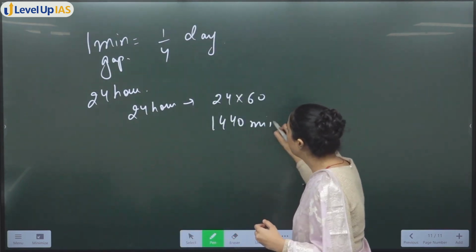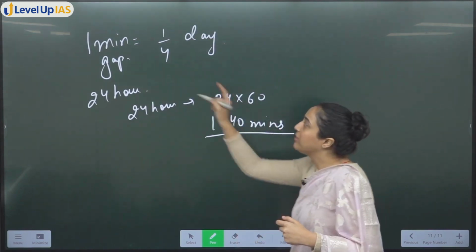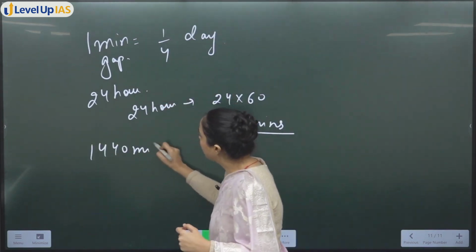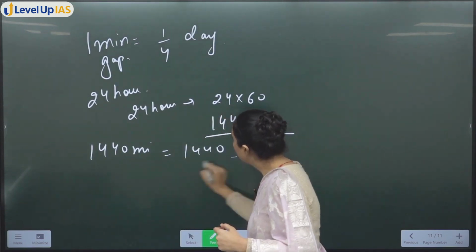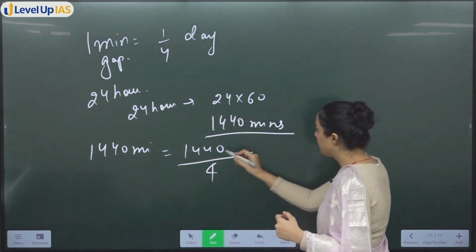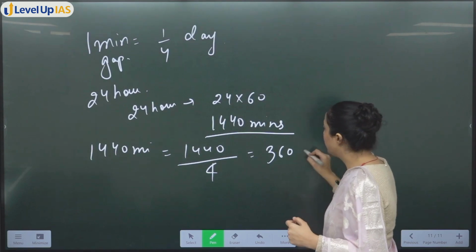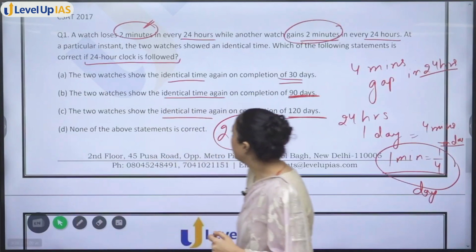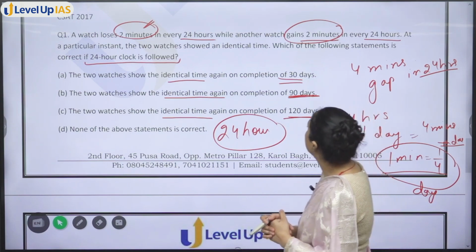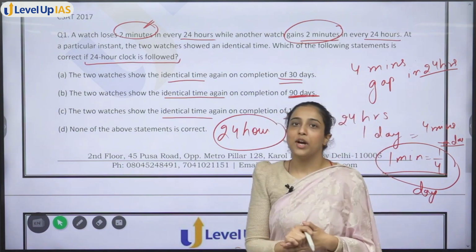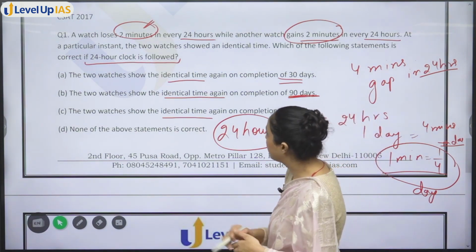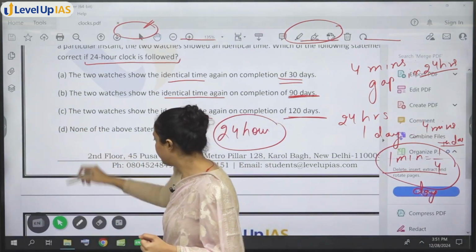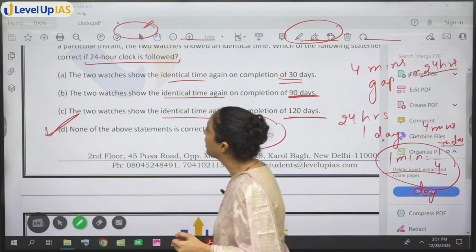1440 minutes का गैप चाहिए. So 1 minute का गैप 1/4 day में है. 1440 minutes का गैप कब होगा? 1440 divided by 4. You will get 360 days from here. So that means that none of the answers is correct. The two watches will show identical time after 360 days. So option D will be your answer.